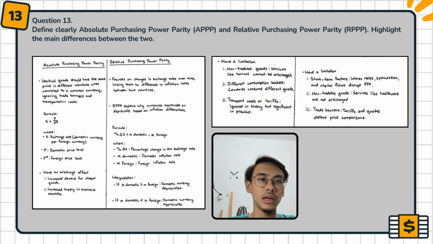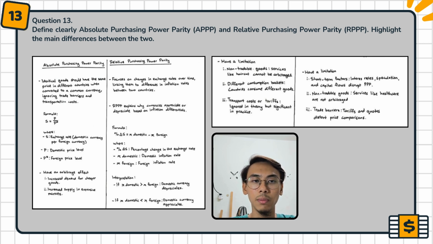For the interpretation, if the domestic inflation rate is more than the foreign inflation rate, it means the domestic currency depreciates. If the domestic inflation rate is lower than the foreign inflation rate, it means the domestic currency appreciates. For absolute purchasing power parity, there is an arbitrage effect. Firstly, increased demand for cheaper goods.